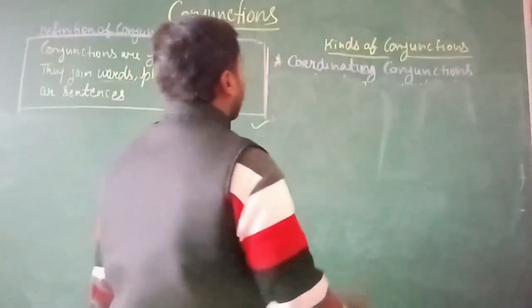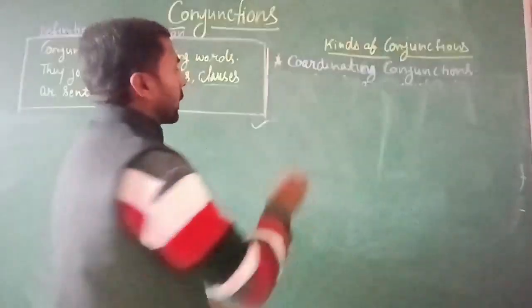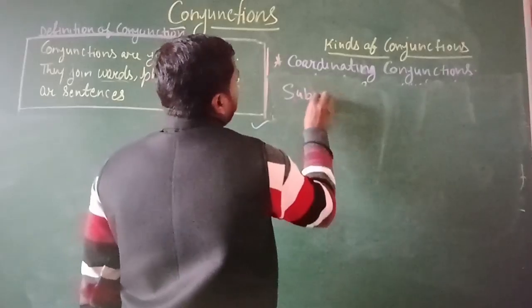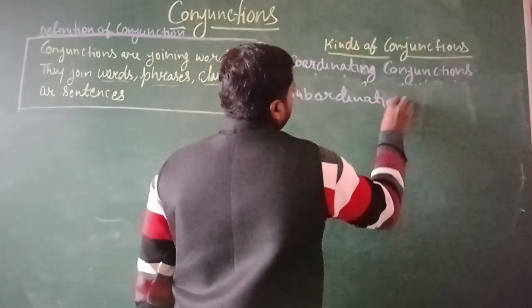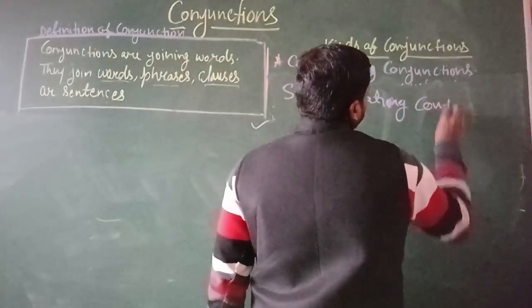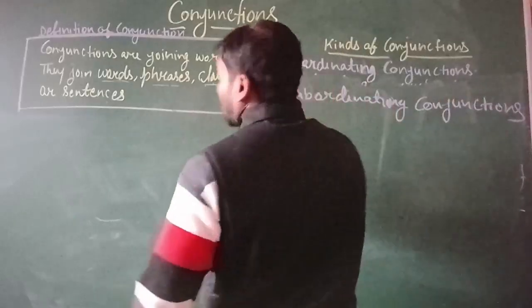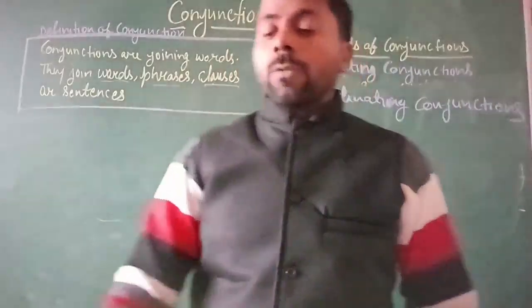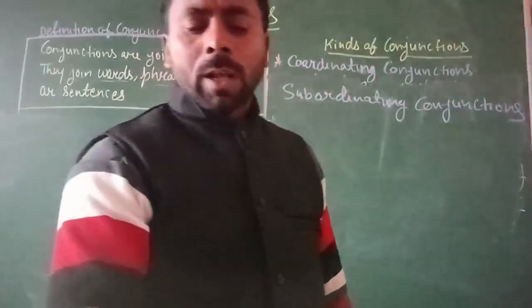Now next is subordinating conjunction. First we are talking about what the meaning of subordinating conjunction is.